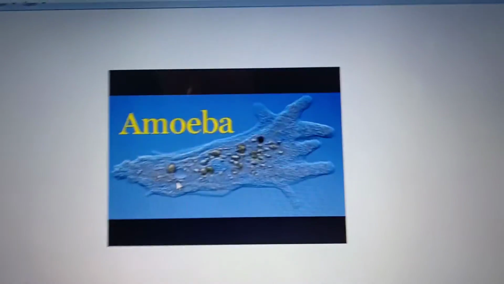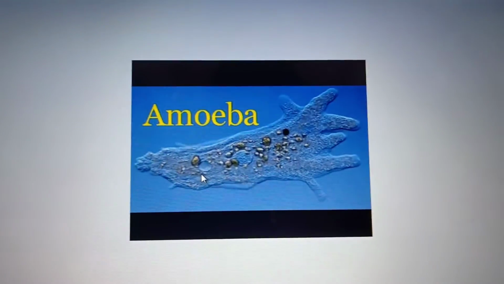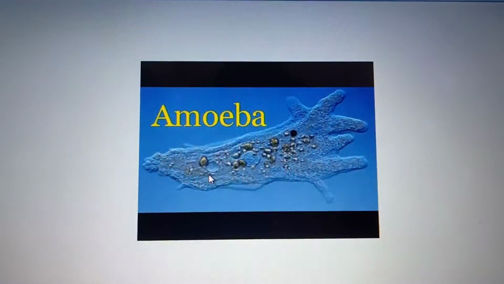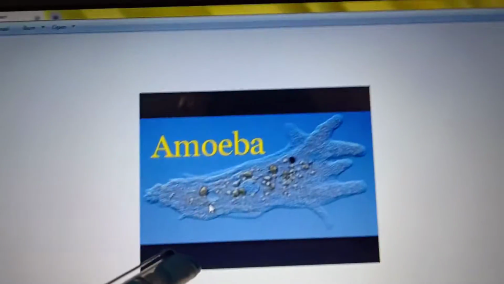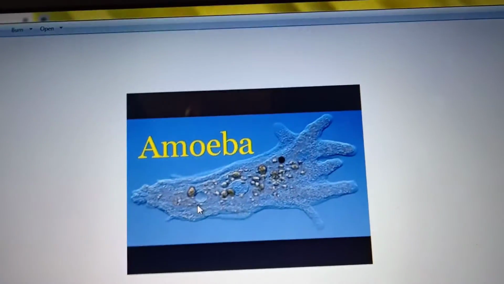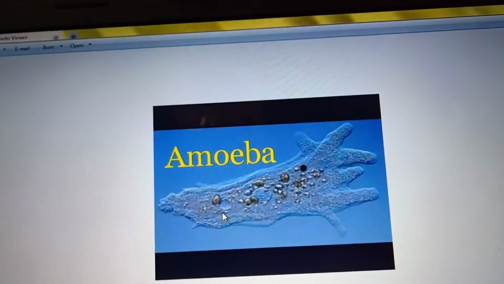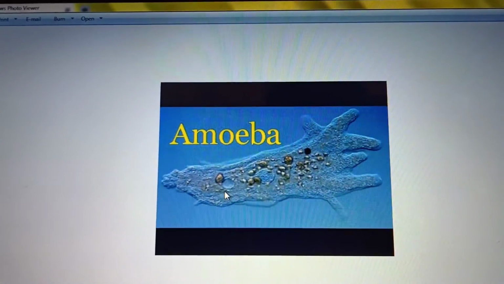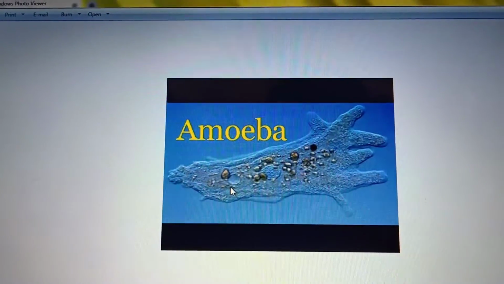This is unicellular. This is a picture of an amoeba. In the case of unicellular organisms, the body is made up of a single cell. This is an example of a unicellular organism, amoeba. You can see inside it has everything, but it is a single cell. The single cell performs all the functions. Multicellular organisms are made up of more than one cell.